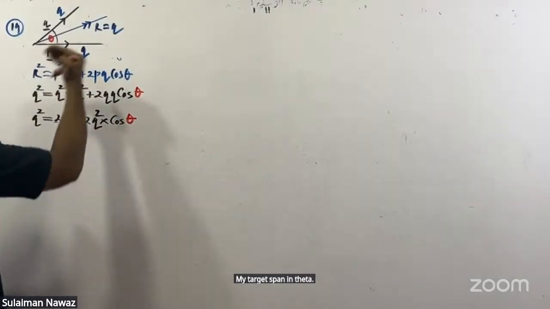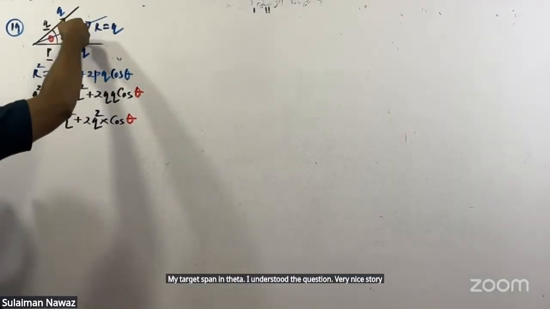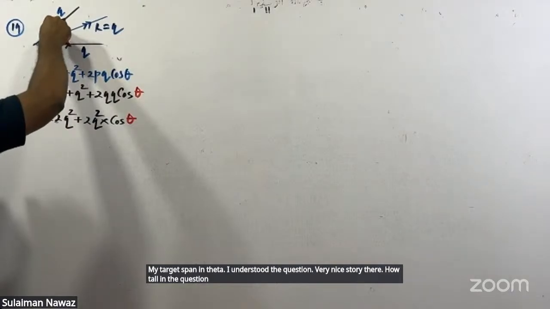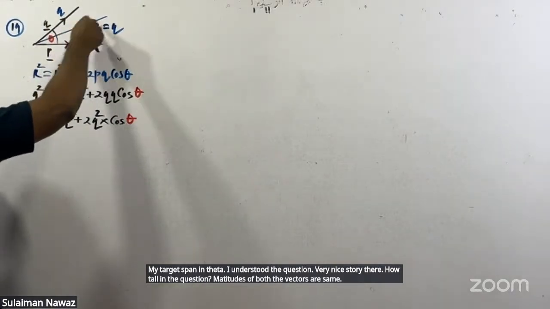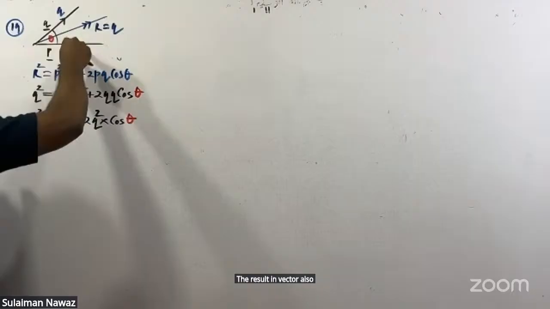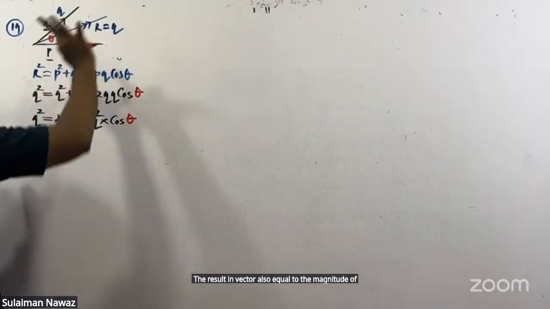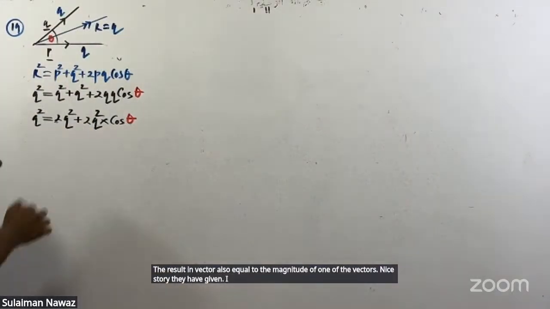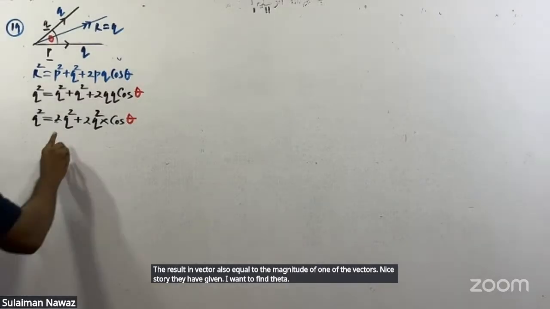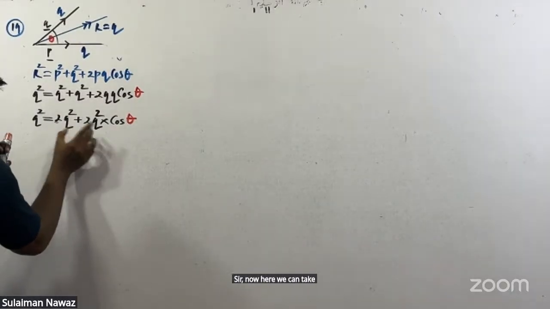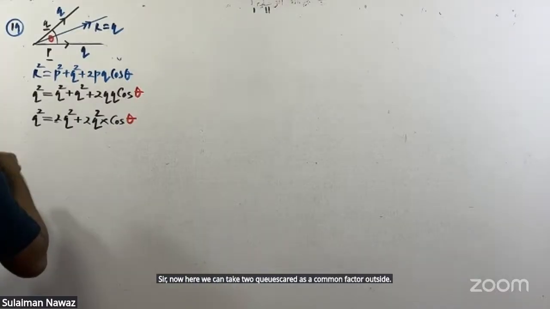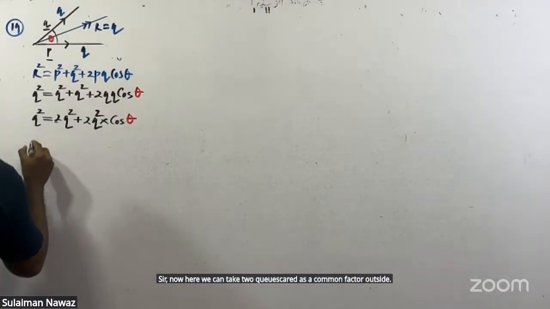I understood the question. A very nice story they have told in the question: the magnitudes of both vectors are the same, and the resultant vector is also equal to the magnitude of one of the vectors. I want to find theta. So now we can take 2Q squared as a common factor outside. Yes, now I am following all the steps.